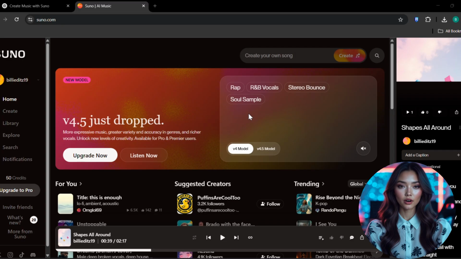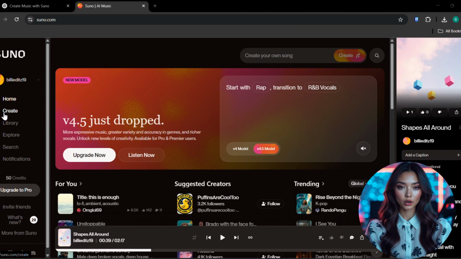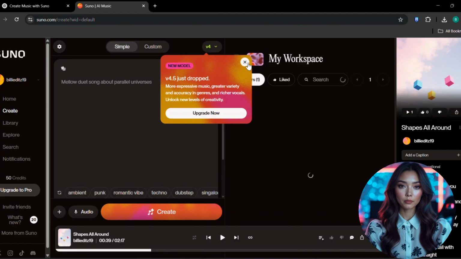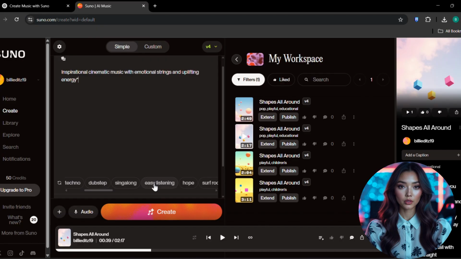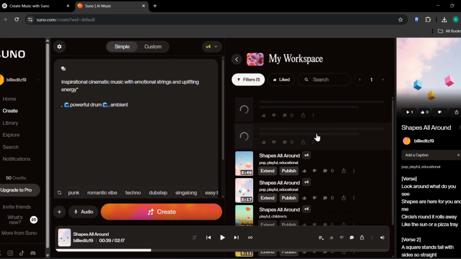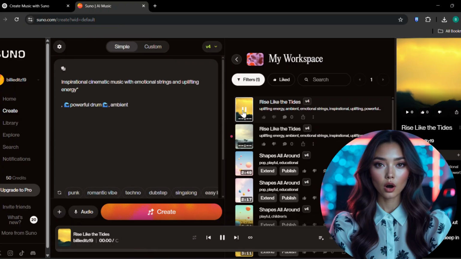Step-by-step tutorial. Go to Suno.ai and sign up or log in. Click on Create or Generate Song. In the prompt box, type a music style or mood you want. Example: inspirational cinematic music with emotional strings and uplifting energy. Choose the music style, like cinematic, ambient, pop, etc. Click Generate, and let the AI do its thing. Once the track is ready, download the audio file. Now you've got custom background music for your motivational video, made with AI for free.